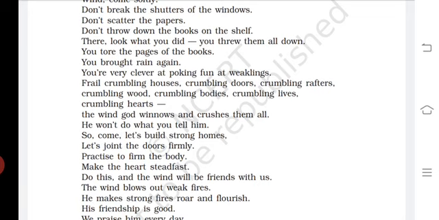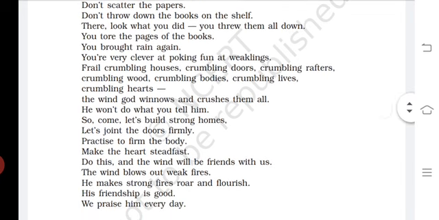Now the third poetic device used in the poem is repetition. Now what is repetition? If any word is repeated again and again just to put an emphasis, this is called repetition. Now you can see that in the line number 9, 10 and 11, the word "crumbling" has been repeated many times. It is just to put emphasis. So the word "crumbling" has been repeated in these three lines just to put emphasis. So this poetic device is called repetition.